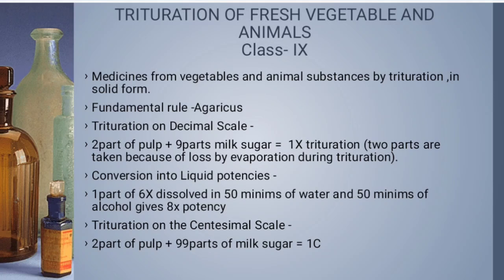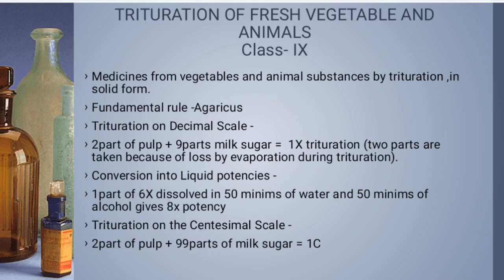Why are we taking 2 parts? Generally the external examiner will ask that. As we are taking fresh drug substances, the chances of evaporation are more. So some loss by evaporation is possible during trituration. That's why we are taking 2 parts of the drug substances.